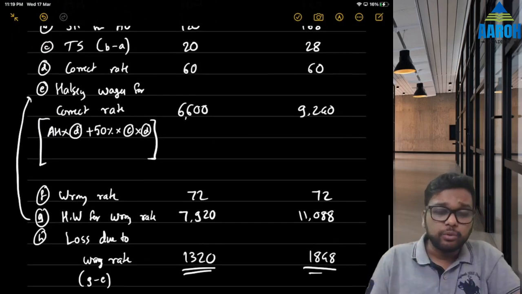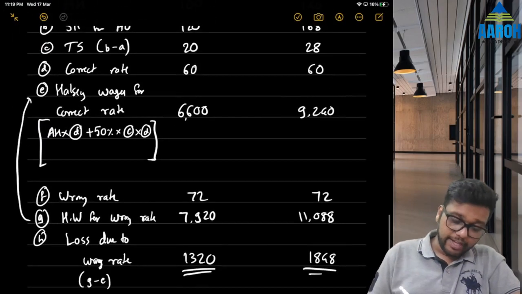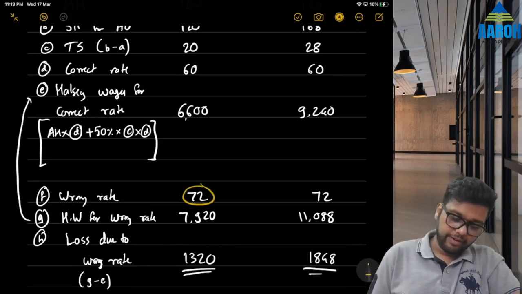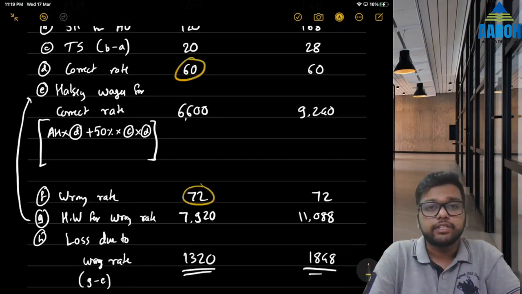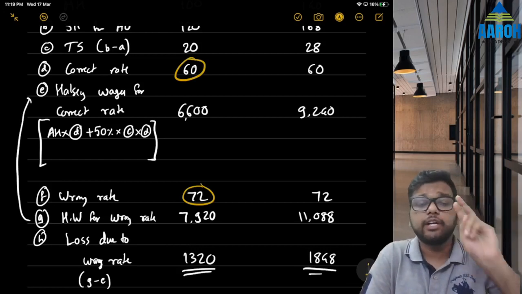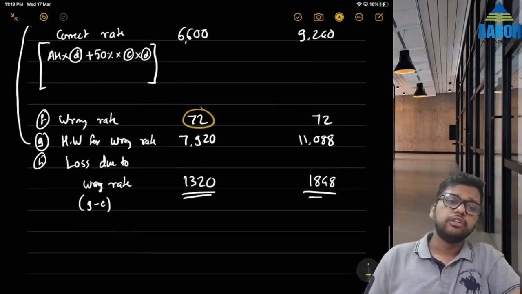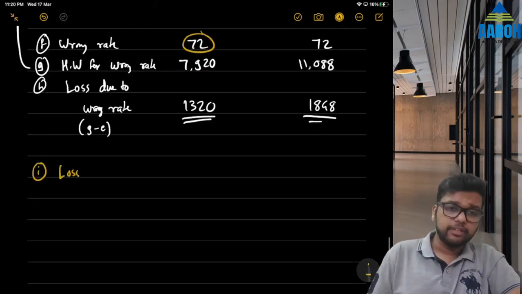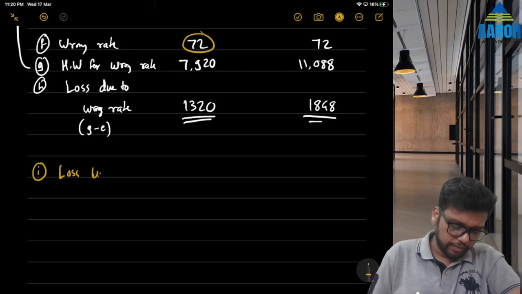Now there is one more way to do this. Look, we could directly have taken the rate as 72 minus 60 and then done the calculation. Because anyway we have paid them 12 rupees extra, right? So we could have directly taken 12 as the rate and done the calculation. So for Rowan, let's do that directly. Let's directly calculate the loss under Rowan.